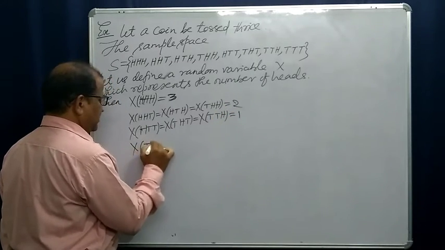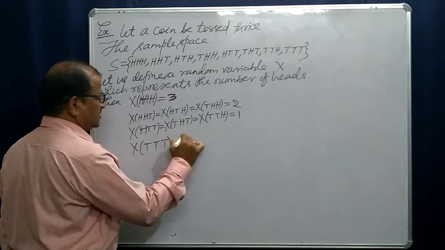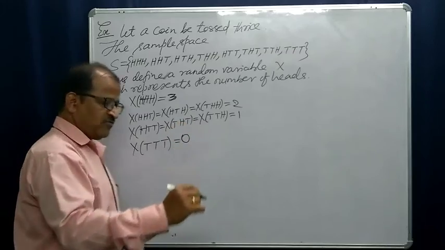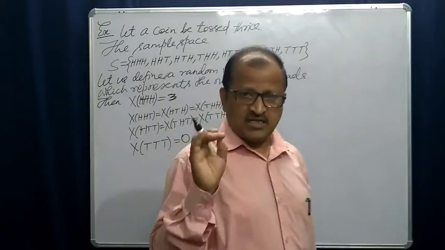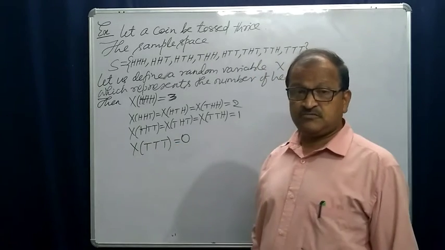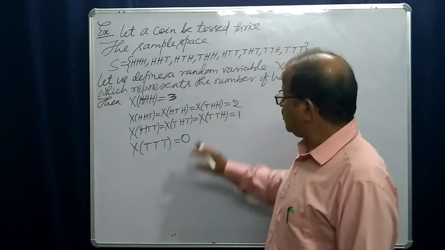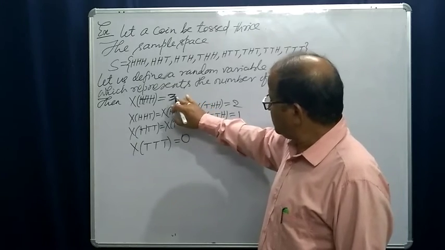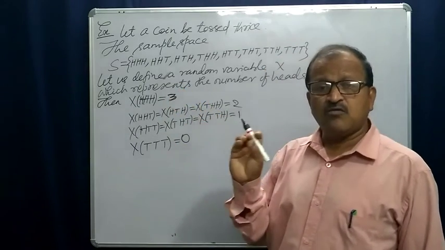X of T, T, T is equal to 0. X represents the number of heads. Yes, here it is 0. Okay, so you see 3 heads will occur only once.